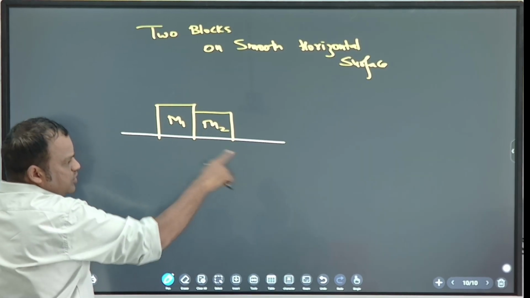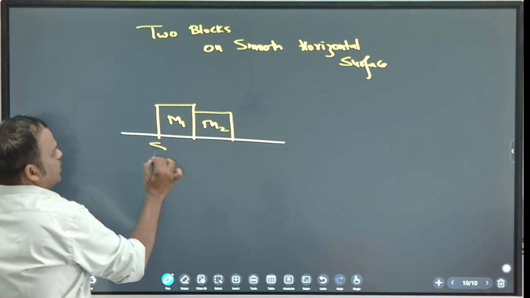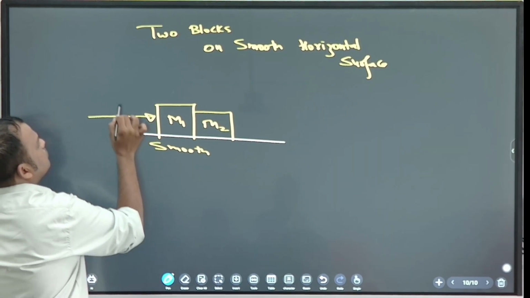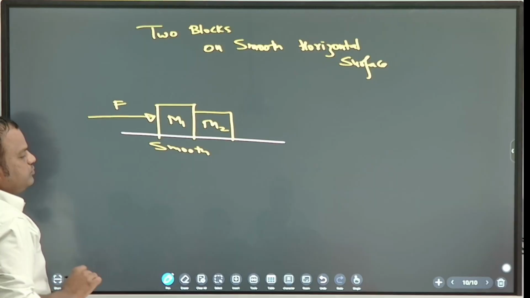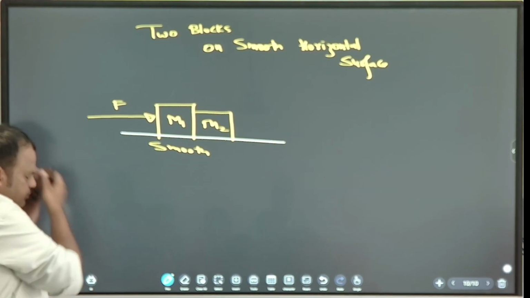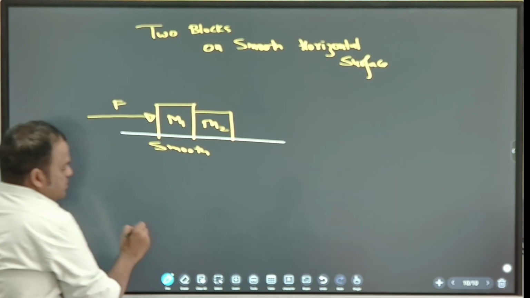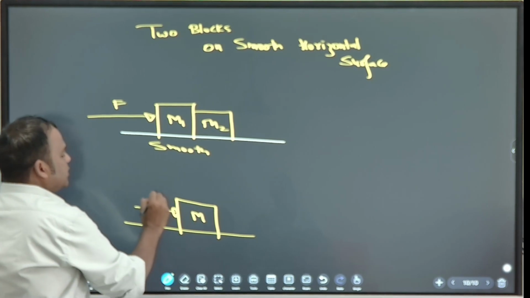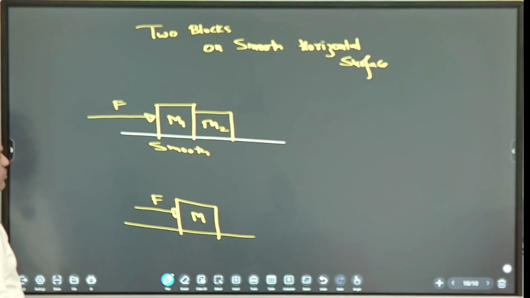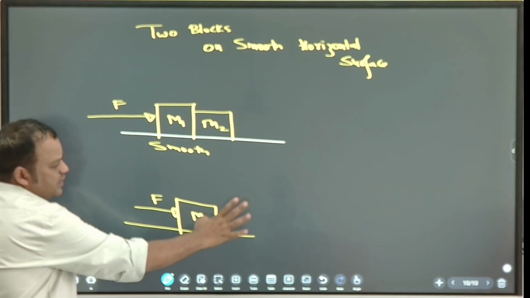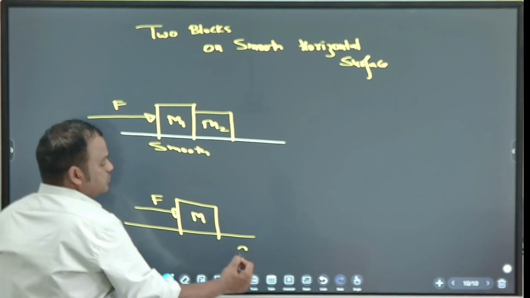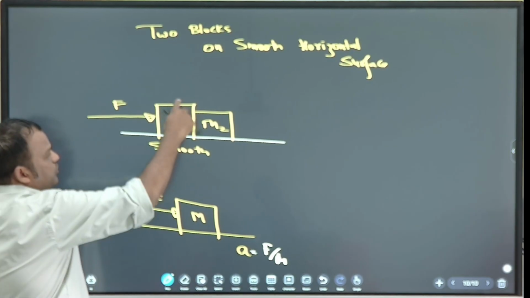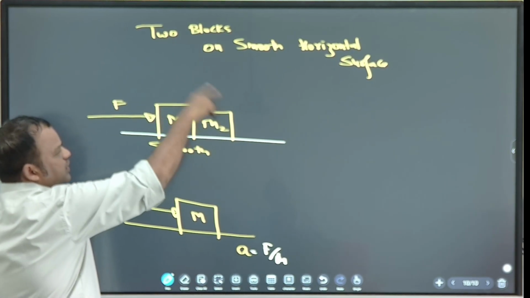Now you are pushing M1 by force F. If only one block is there and you are pushing it with F, what happens? It will accelerate. How to find acceleration? F by M. So now you combine these, you consider this as one object.